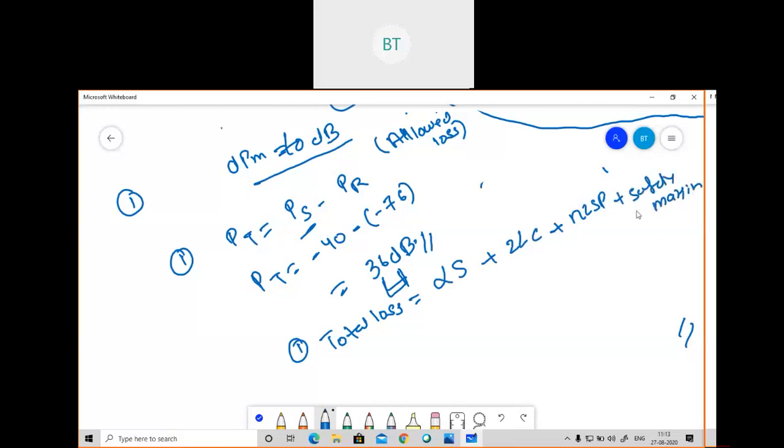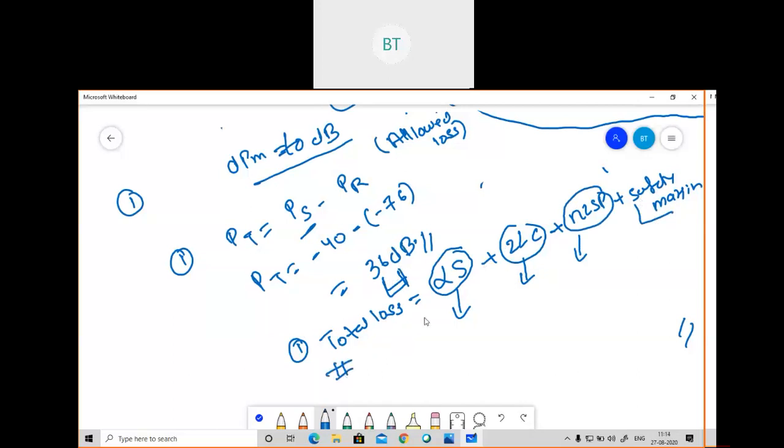That formula which we have done: this is attenuation loss, this is our connector loss, this is our splice loss, and this is safety margin. So which we have seen with this formula. Now I will calculate the attenuation loss, the connector loss, and then the splice loss, and I will add all those losses. After adding these losses, the total will be less than the allowed loss, so that transmission and receiving will be possible in fiber optics. So first of all, I'm going to calculate the attenuation loss.